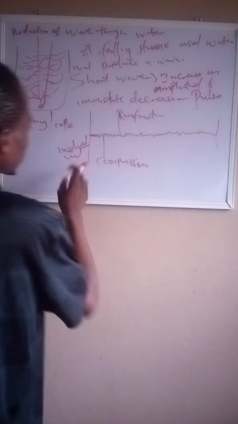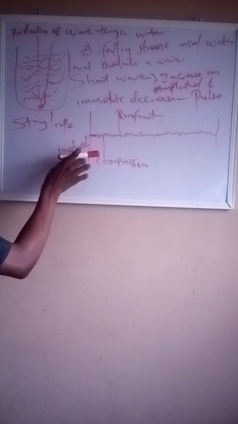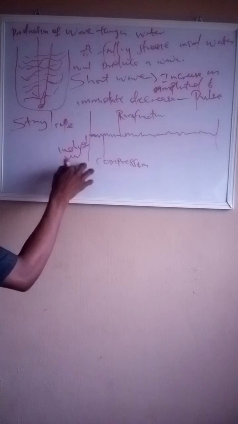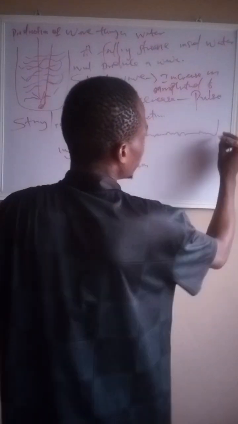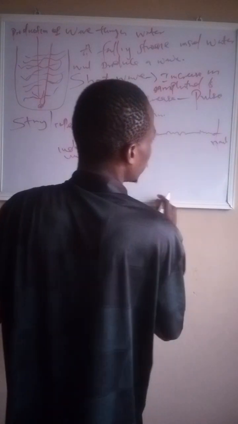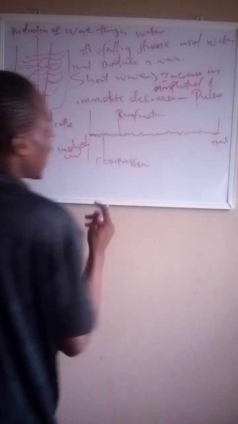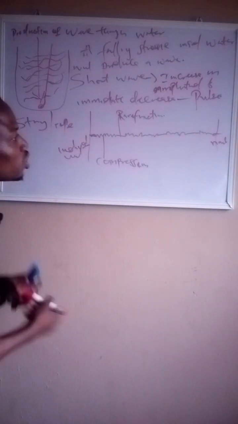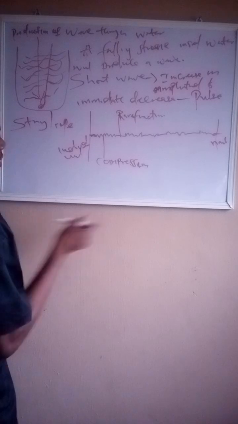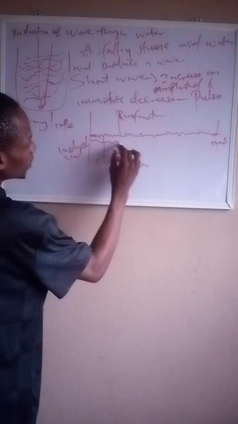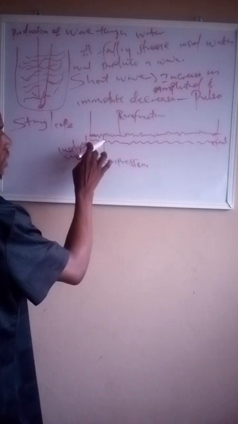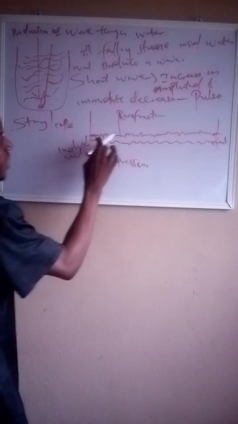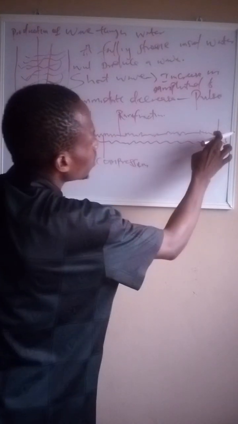So let's say this is a person that holds a particular string at this end, and it is attached to a nail, or another person holds it at the other end. When it is shaken at one point, a wave is produced from here to this end.